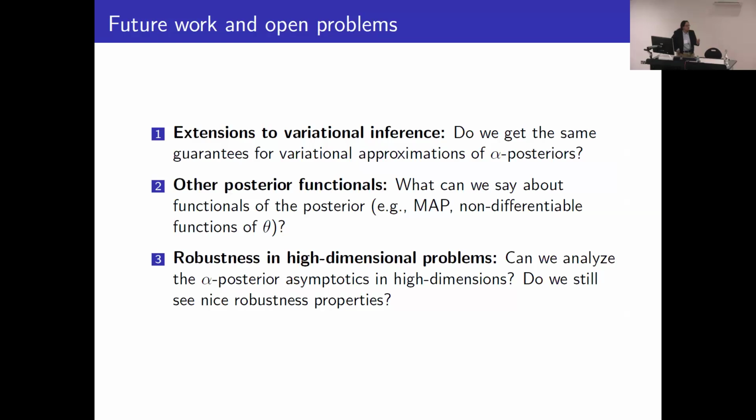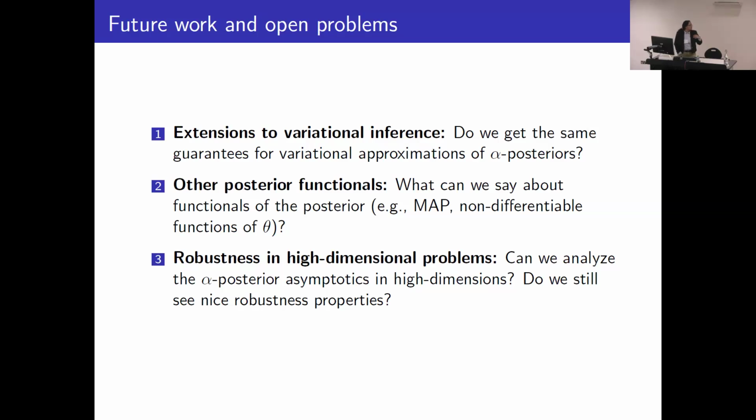To wrap up, we looked at alpha posteriors where the alpha depends on the data in some potentially arbitrary way, and we characterized the behavior of the alpha posterior in the novel regime where alpha is potentially either infinity or converging to 0, or vanishing. Some future work we're interested in: there's been some work characterizing the robustness properties of variational approximations to alpha posteriors, and we wonder to what extent these guarantees carry through to those approximations.